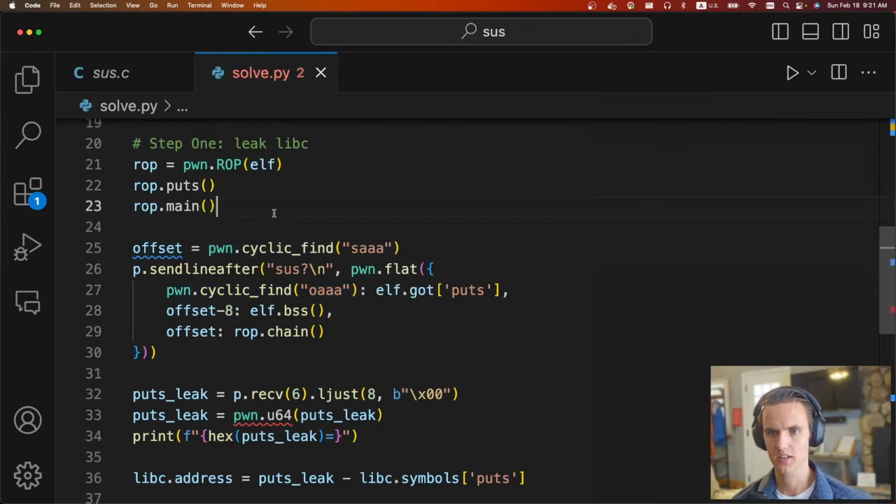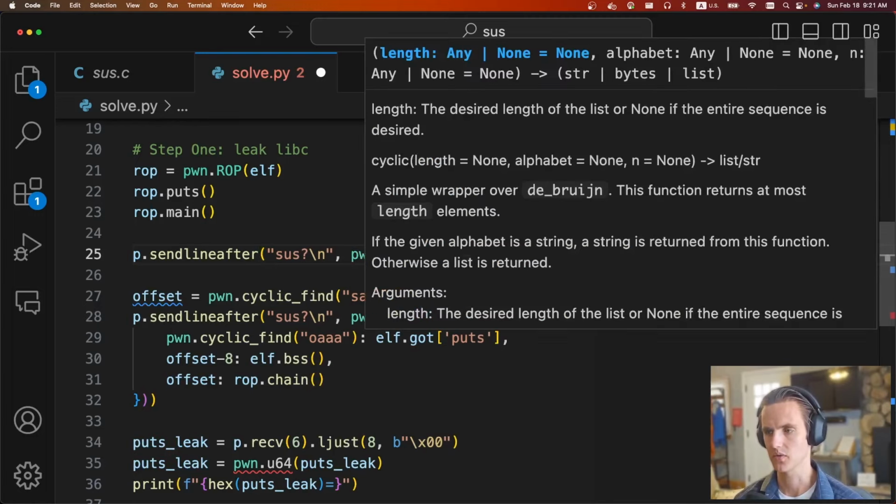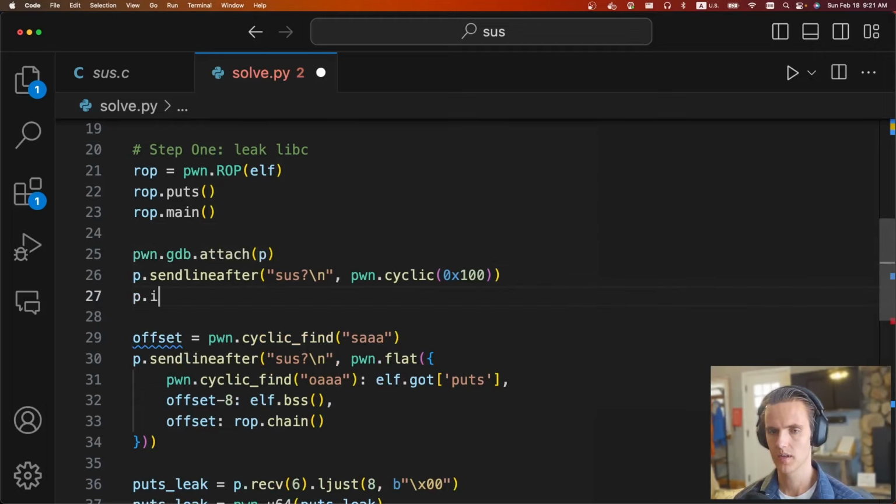For these pwn cyclics, basically what you do the very first time you run it is do a p.sendlineafter sus. You send a pwn cyclic 100, and you can see what the addresses of everything you need are. So if we do a pwn.gdb.attach, let's actually do it this way. And then p.interactive.